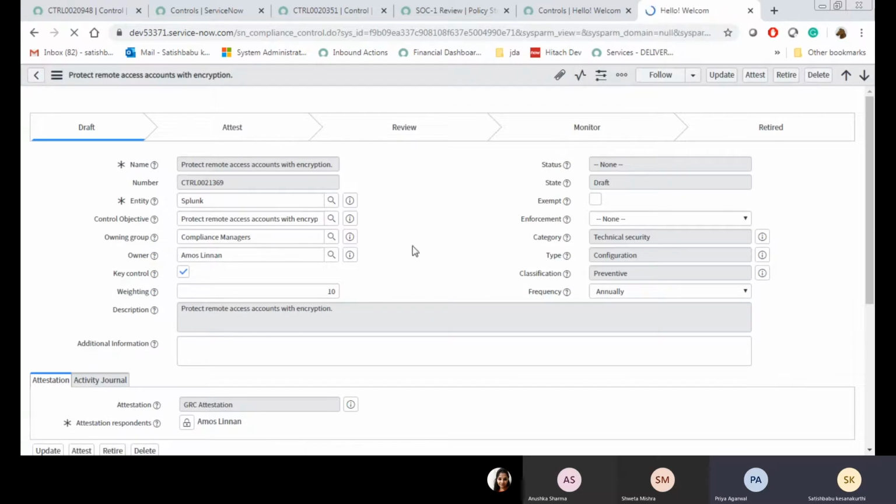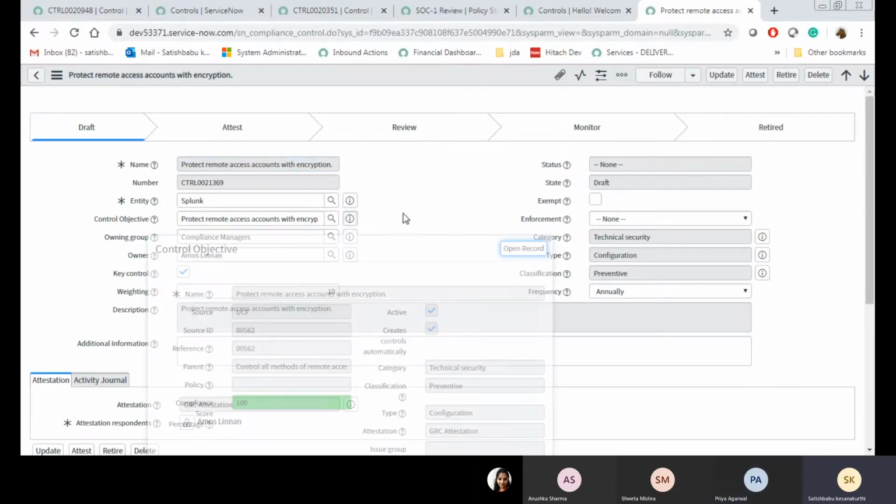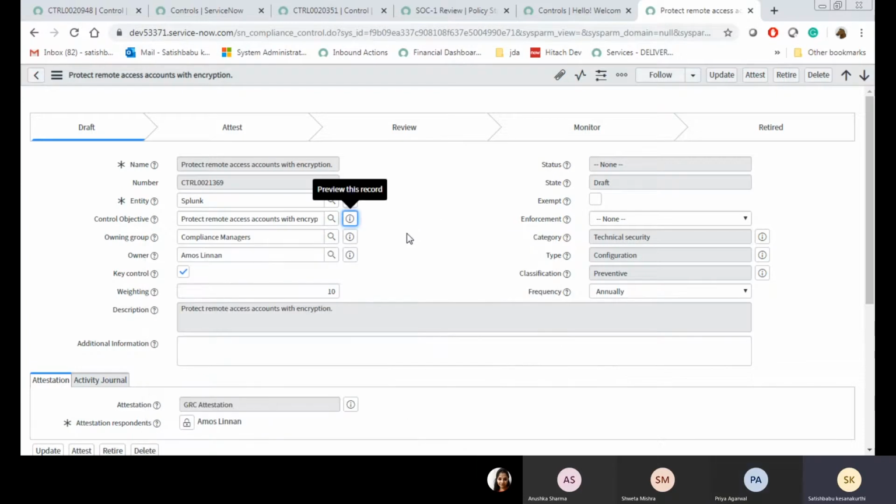Can you please clarify again what a key control is? What is the use of key control? Key control, as I said earlier, is this: a control objective is associated with 10 controls. Of those 10 controls, we are concentrating on only two. The remaining 8 controls are fine. At that time, those two controls become the key controls of this particular process.